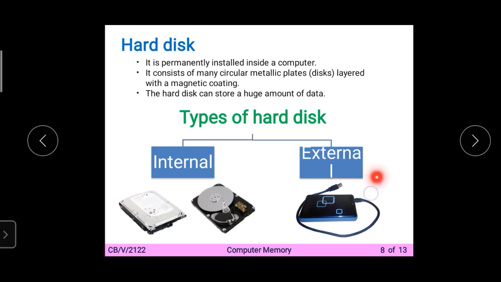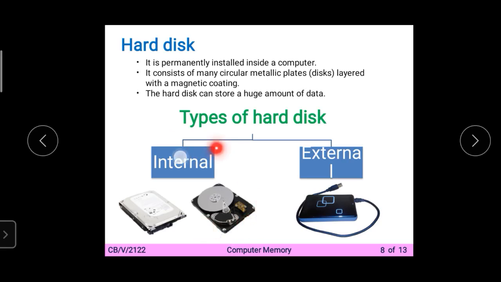In the ports chapter we learned last year, there was a USB port as well. The external USB will be connected with the USB port, and this is the internal hard disk that is by default in your CPU system. Since it is by default inside the CPU, you might never have seen it. So there are two types of hard disk. First is the internal, second is the external.